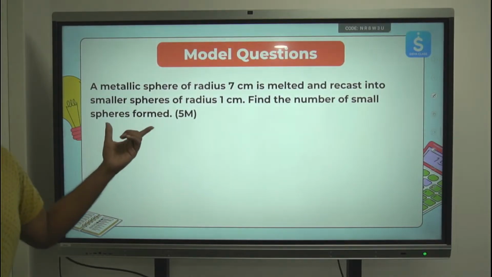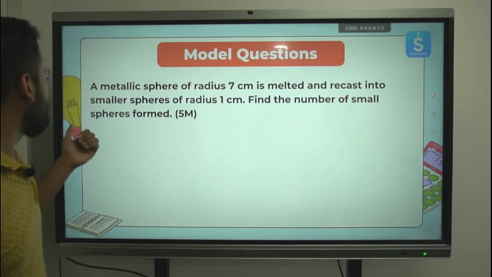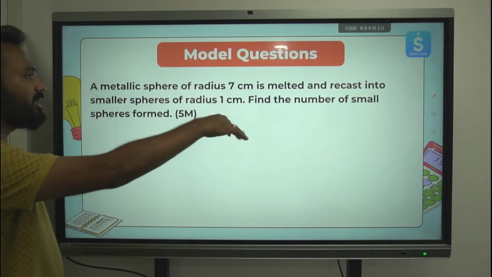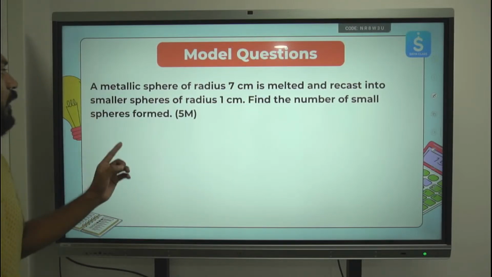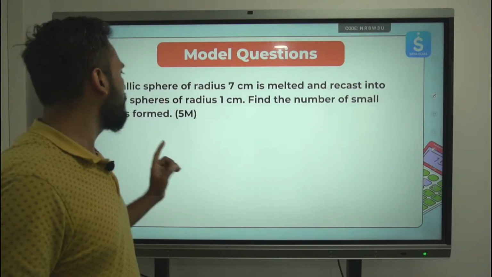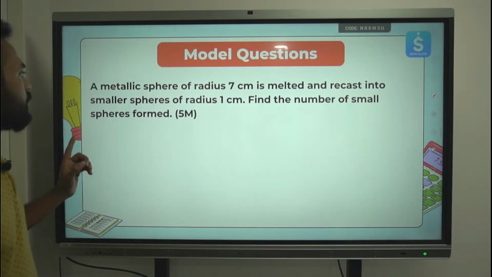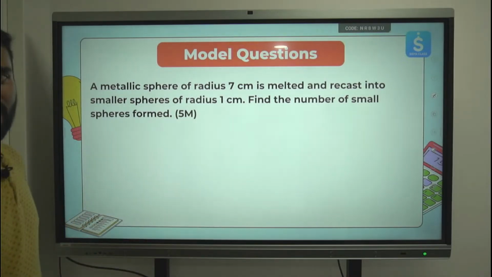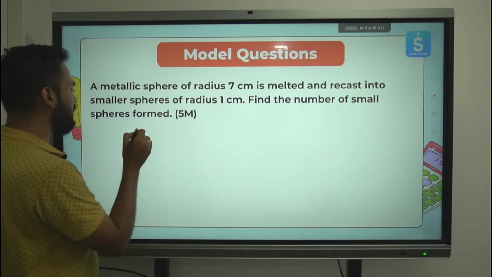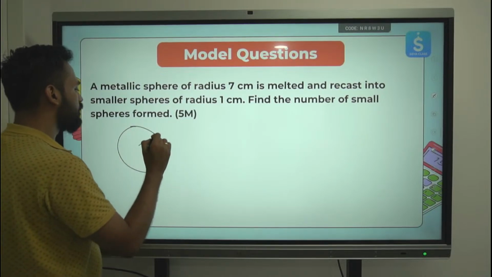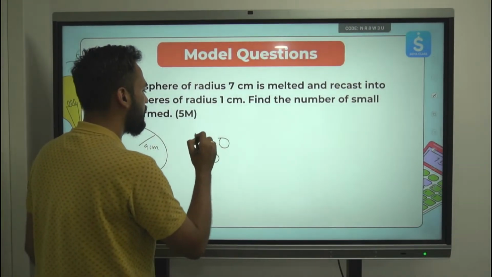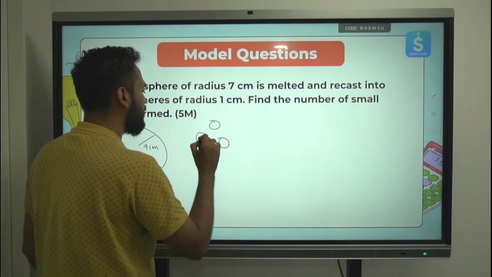Now one question related to surface area. Let's do this. A metallic sphere of radius 7 cm is melted and recast into smaller spheres of radius 1 cm. Find the number of small spheres formed. So the big sphere has a radius of 7 cm. A lot of small spheres of 1 cm radius are formed.